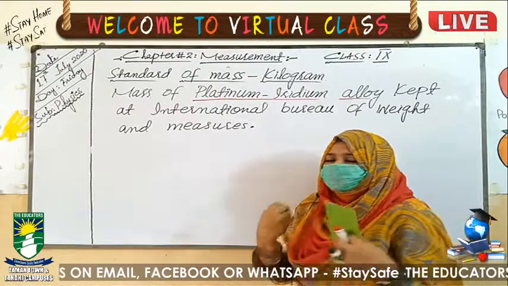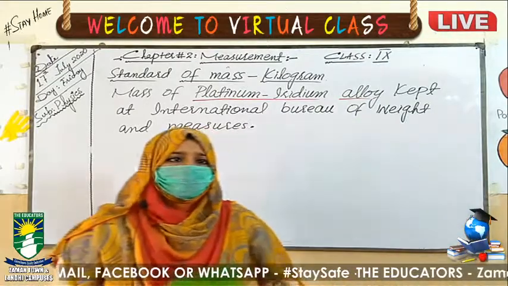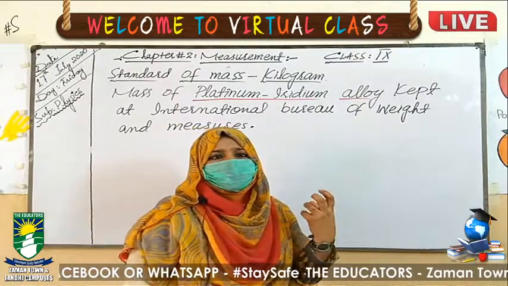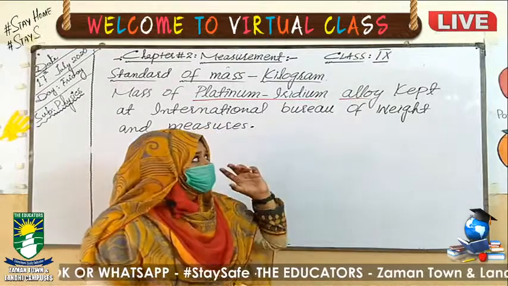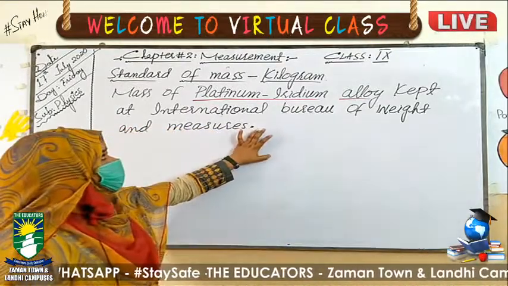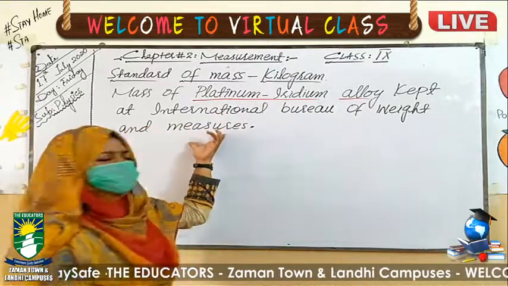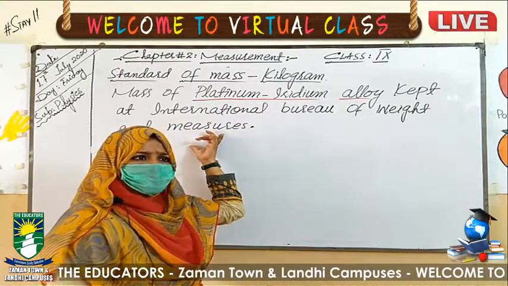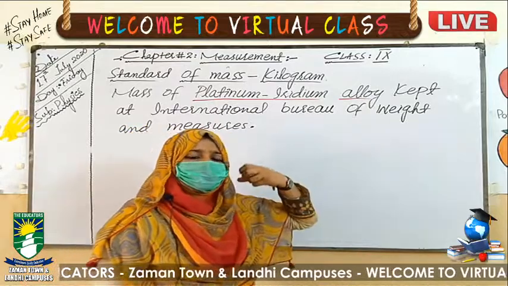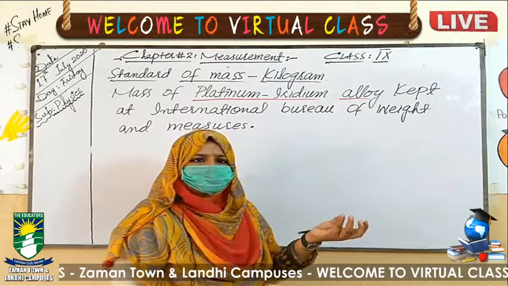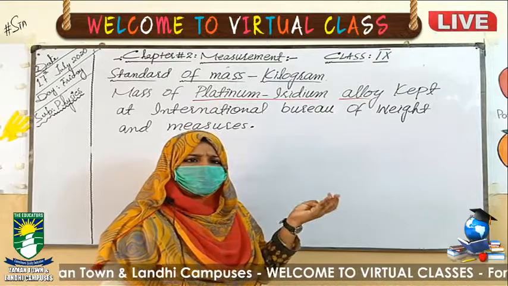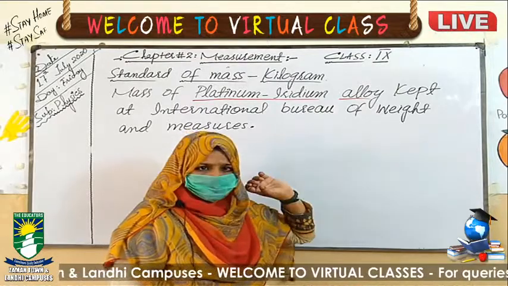When we mix two metals, they make a new substance which is known as an alloy. There is a place in Paris, the International Bureau of Weight and Measures, where the international measurements of length, time and mass are kept.